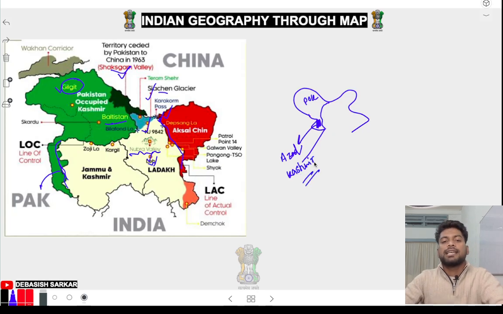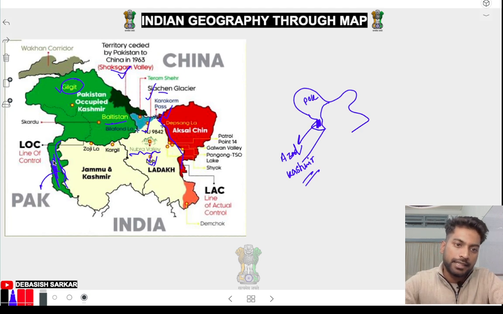Azad Kashmir means they are saying we are not part of Pakistan, we are not part of India, we don't follow Pakistan, we don't follow India, we are Azad Kashmir, but deep down they support Pakistan. So this place is Azad Kashmir.